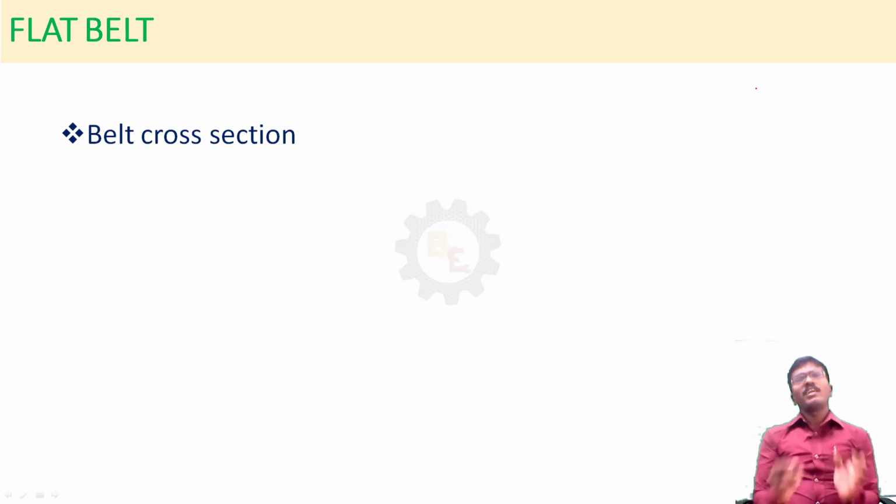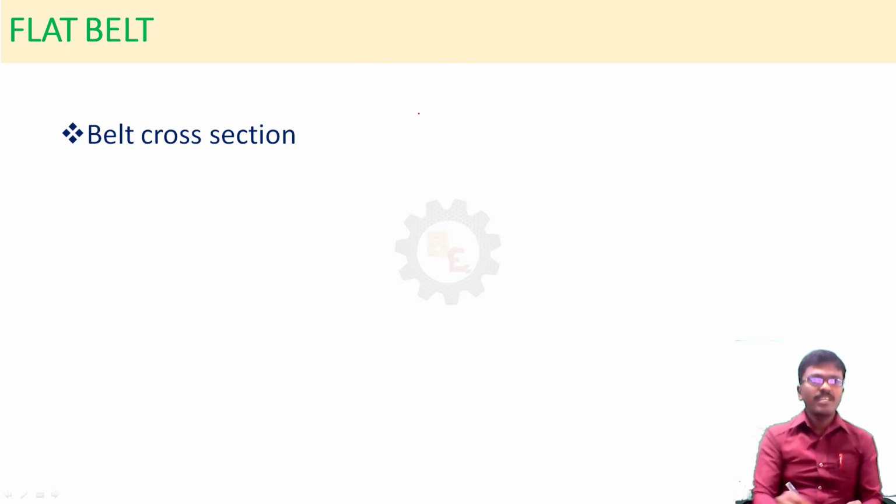Flat belt. The name suggests that it is a flat belt. You can see here, flat belt drive. The belt cross section will be rectangular. That's why it is called flat belt drive.